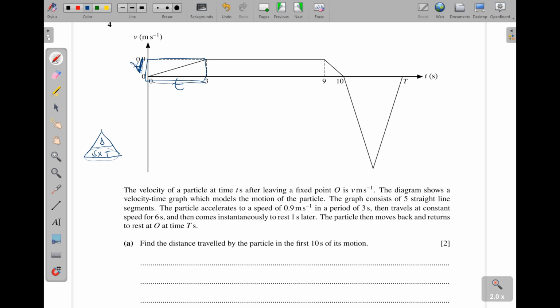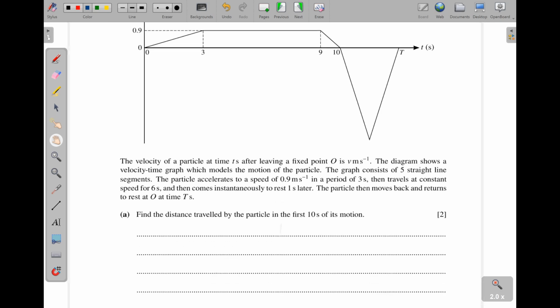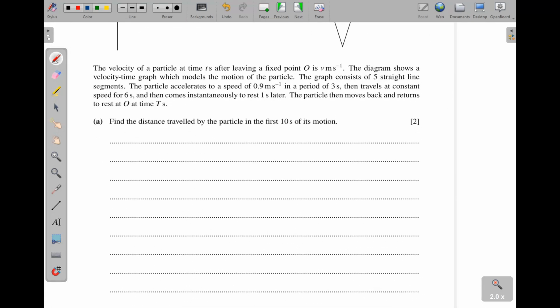So time times the speed gives us the distance. So that's why area under the graph is always giving us the distance. So distance traveled shall be equal to area under the graph.